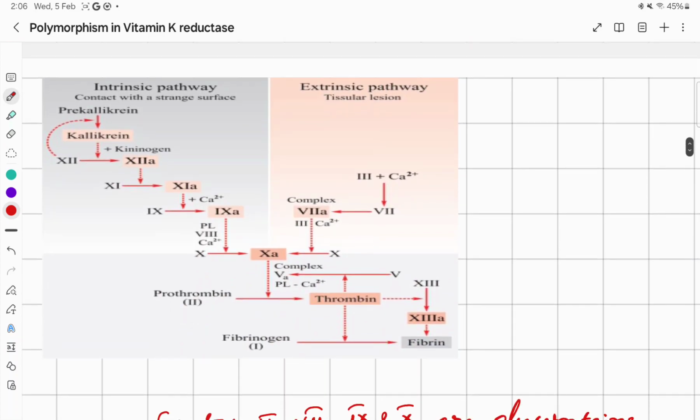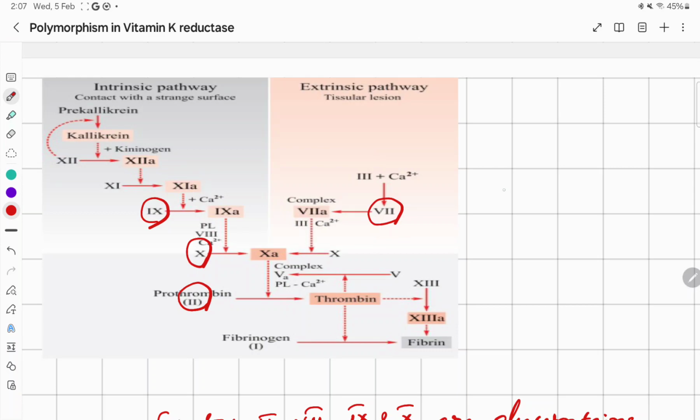In blood clotting, there are two pathways, the intrinsic pathway and the extrinsic pathway. In the extrinsic pathway there is factor 7, and in the intrinsic pathway factor 9. Then the second step is prothrombin to thrombin, and this one is factor 10.